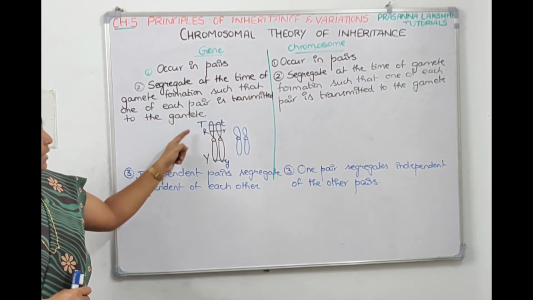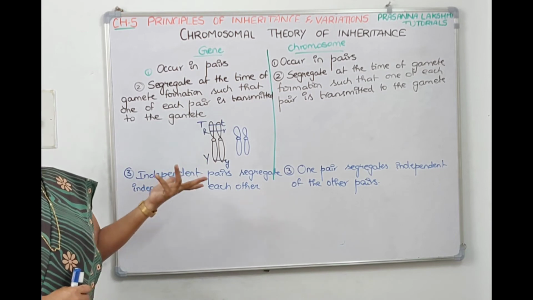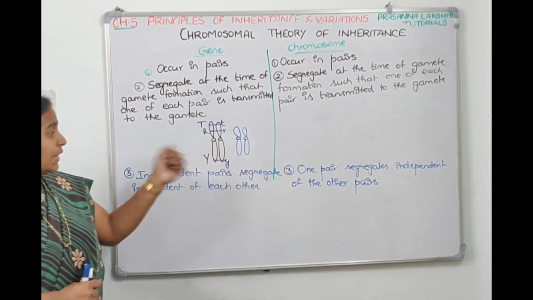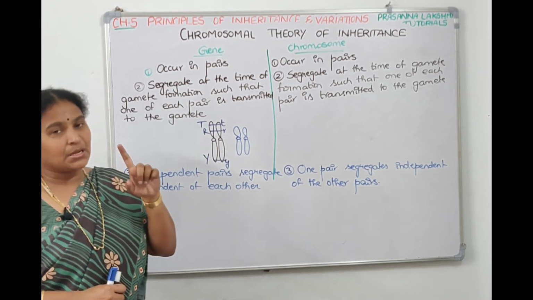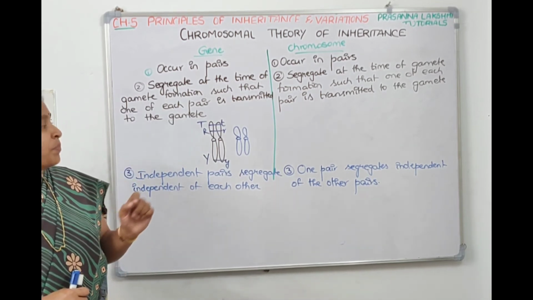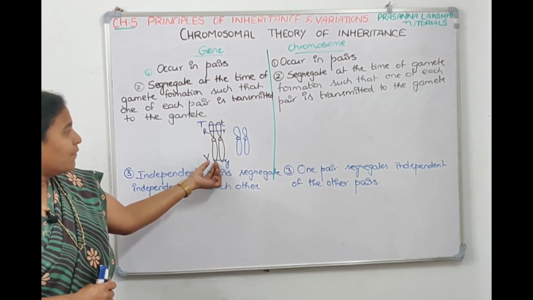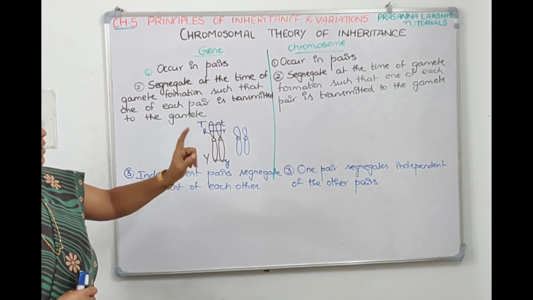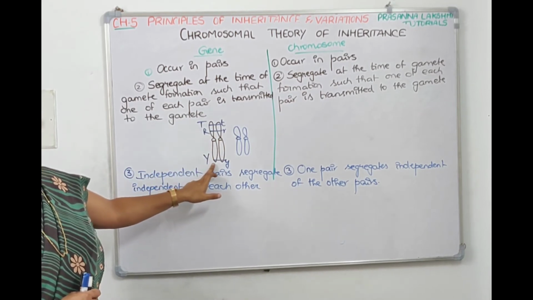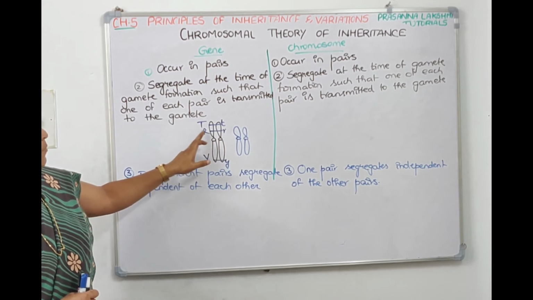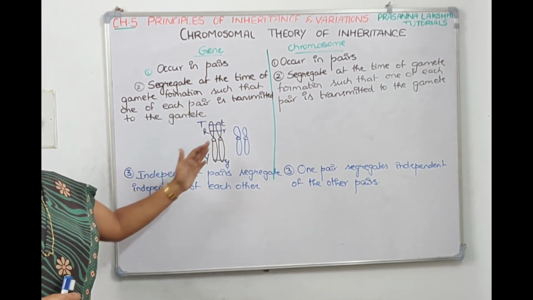Genes are in pairs, yes they are in pairs. Chromosomes are also in pairs in a diploid organism. This is a pair of chromosomes, this is a pair of chromosomes. At the time of gamete formation, since gametes are haploid, reduction division, meiotic division should happen, and only one chromosome will go to the gamete. That we wrote there: they segregate at the time of gamete formation and one of each pair is transmitted to the gamete. Here also the genes segregate and only one will go.